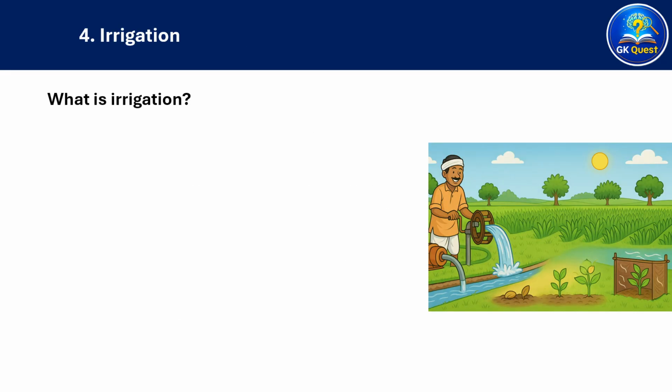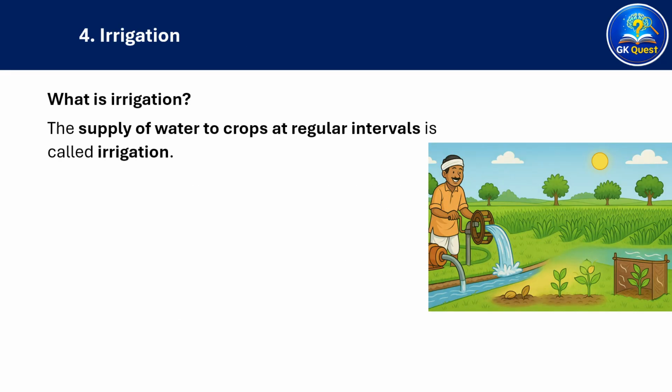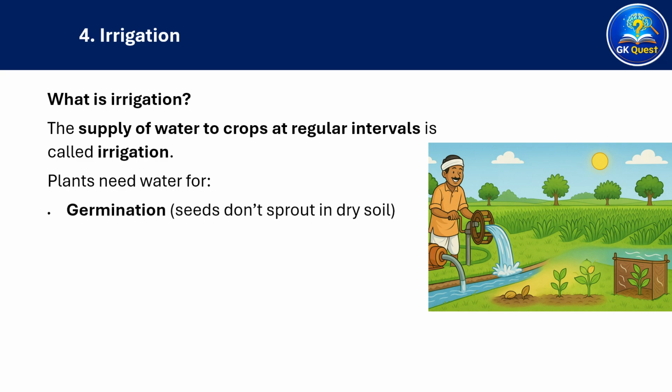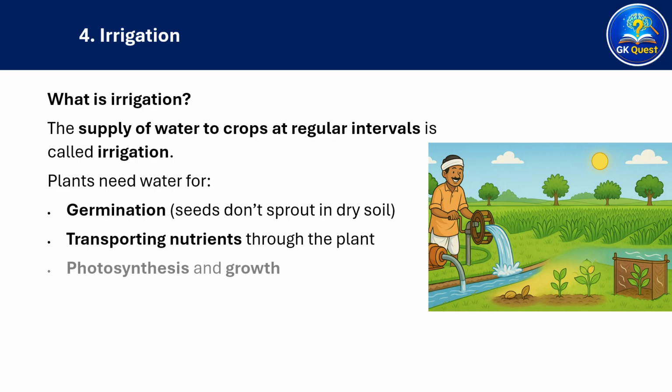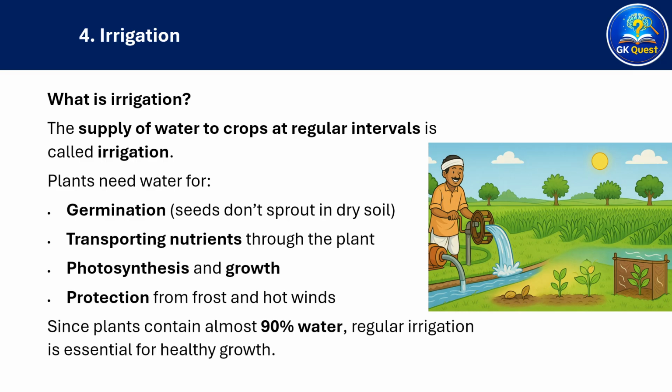What is irrigation? The supply of water to crops at regular intervals is called irrigation. Plants need water for germination, since seeds don't sprout in dry soil, for transporting nutrients through the plant, for photosynthesis and growth, and for protection from frost and hot winds. Since plants contain almost 90% water, regular irrigation is essential for healthy growth.